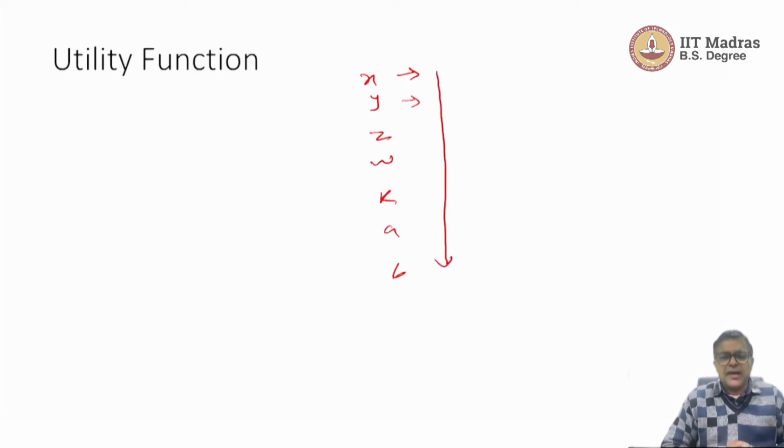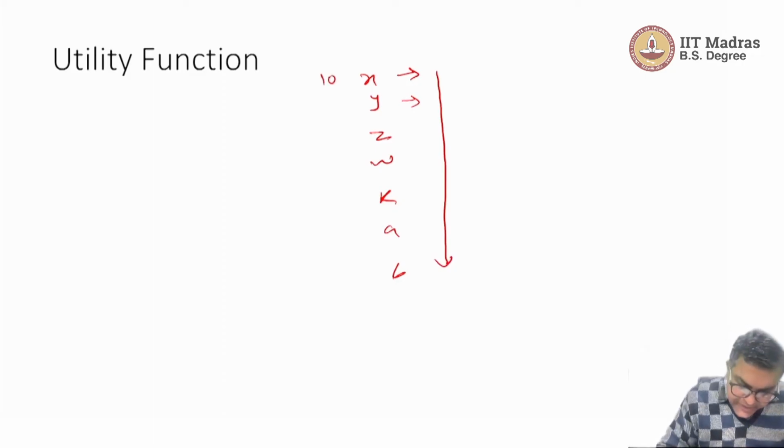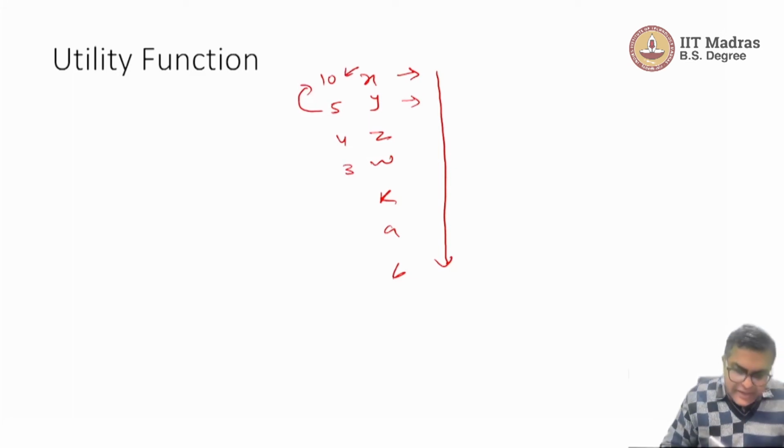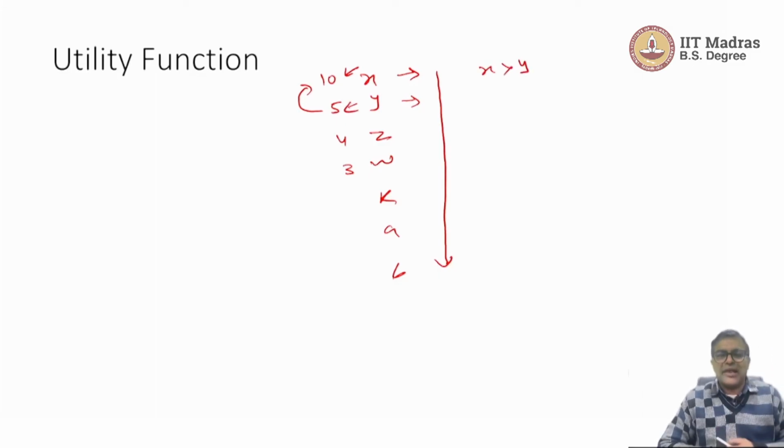These numbers are in a way meaningless, in the sense that let us say we have 10 here, 5 here, 4 here, 3 here. We cannot say x is twice as good as y, that is meaningless. The only thing we can say is that here you have a higher number than 5, so x is preferred to y. So this is just like an order.